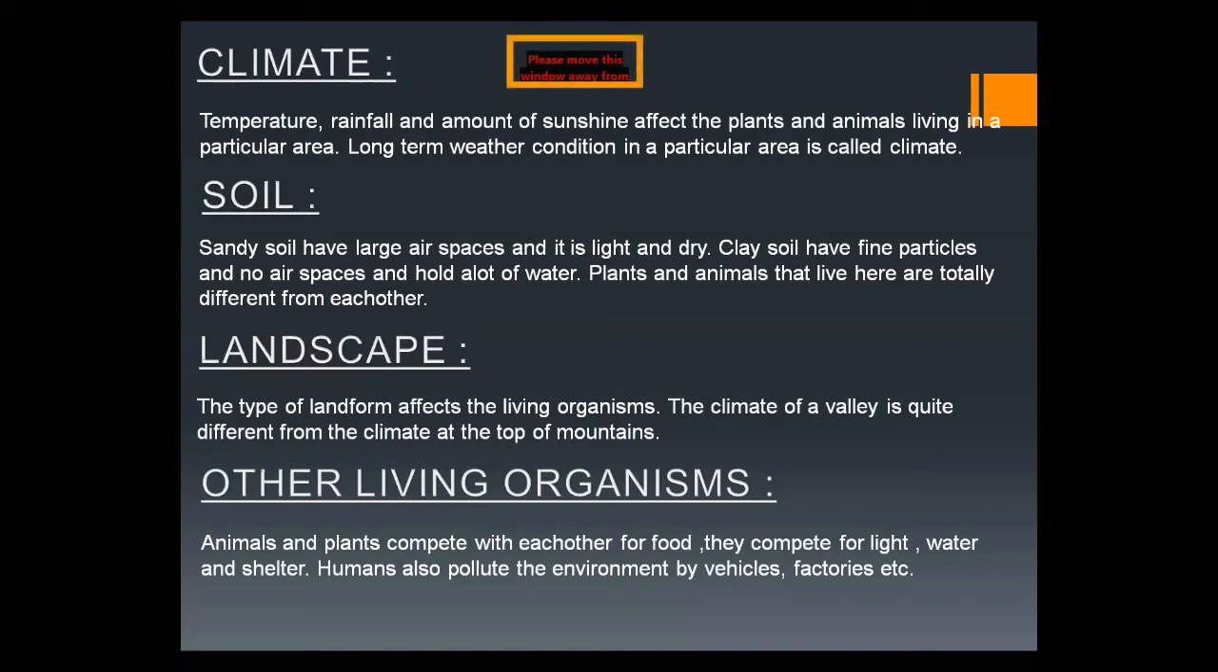Allah subhanahu wa ta'ala made environments that are affected by the climate, soil, landscape, and other living organisms.